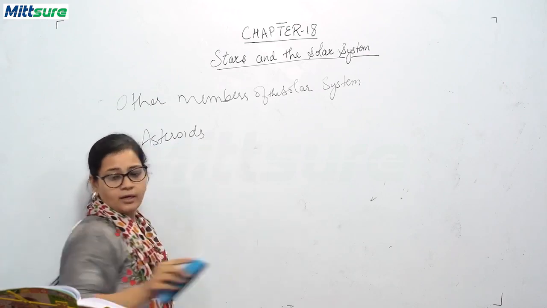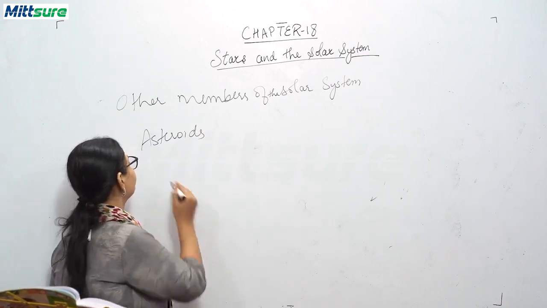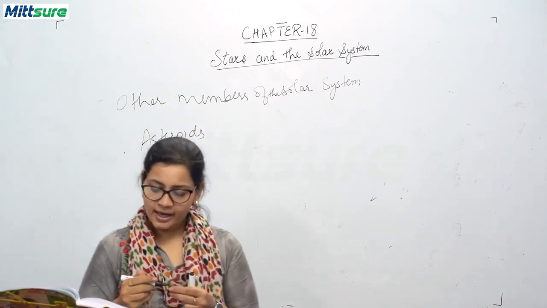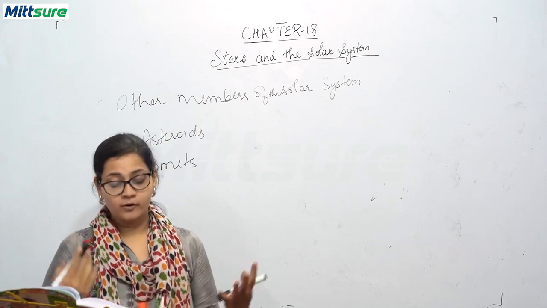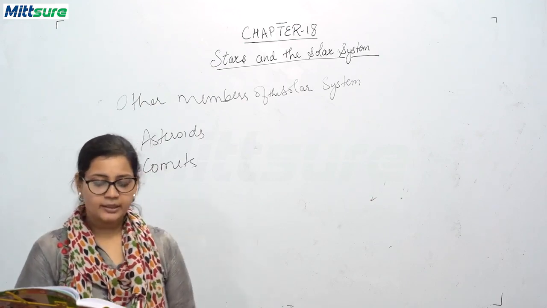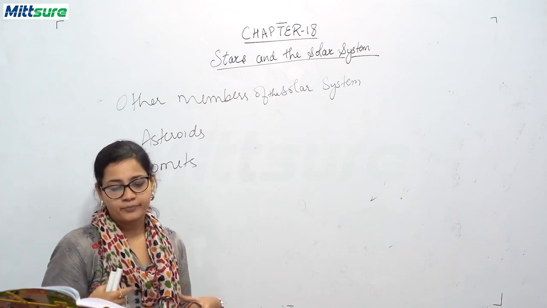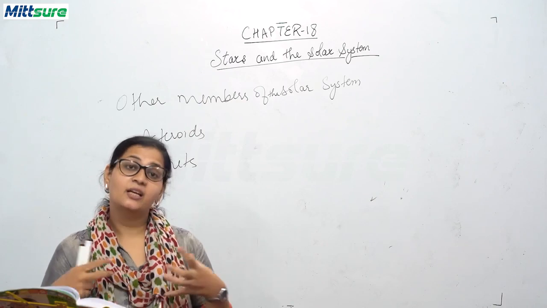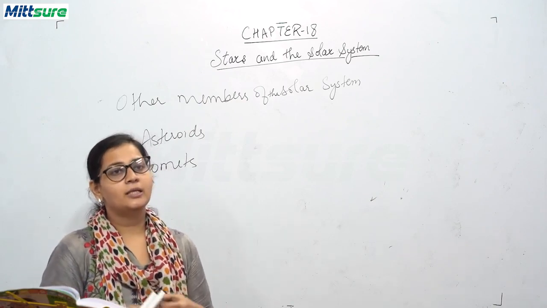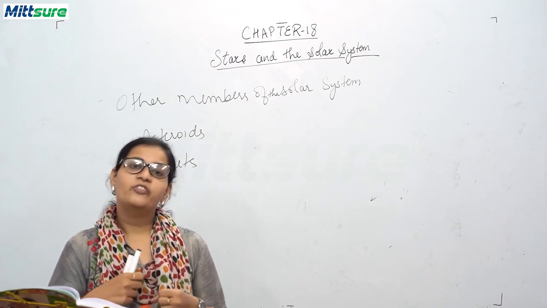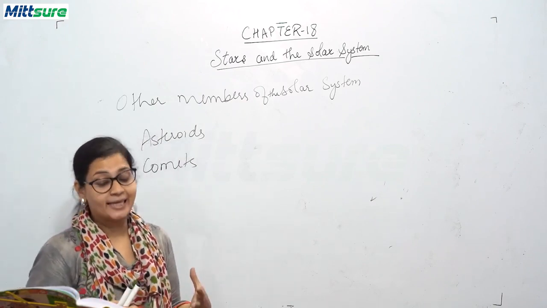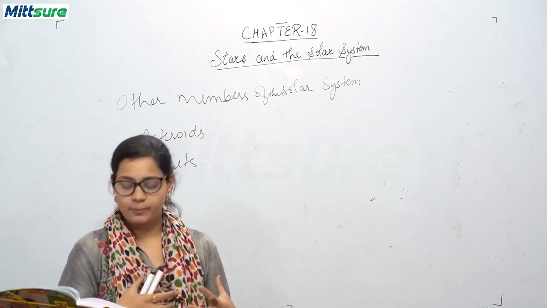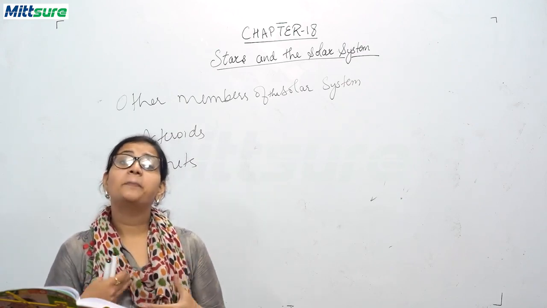Now, we will be discussing another, that is comets. What are comets? These are heavenly bodies that revolve around the sun in a very large orbit. A comet is a large, loose collection of celestial debris and other materials. It appears as a bright glowing ball with a very long glowing tail. The tail mainly consists of dust and gas particles, and many comets appear periodically.